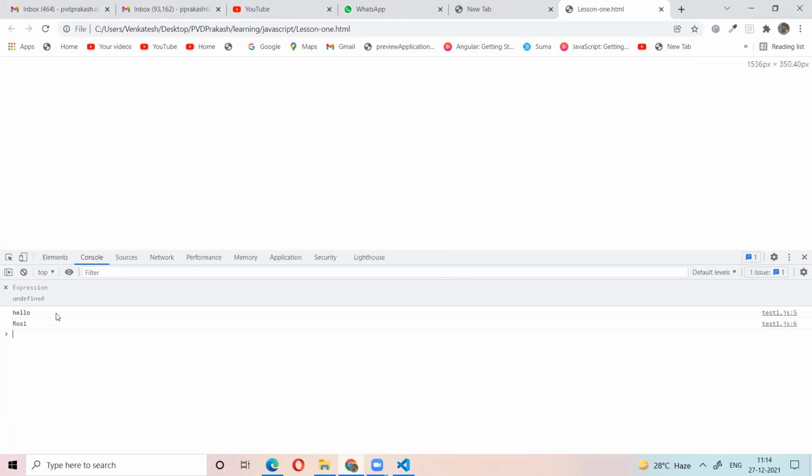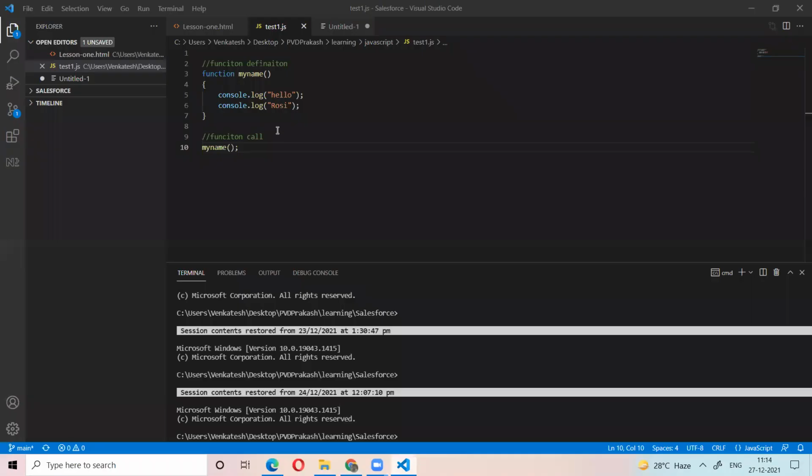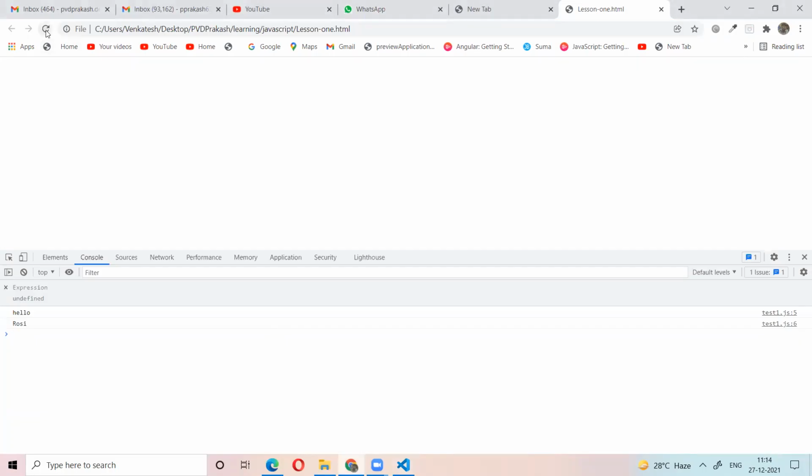See, we get hello Rosie. For example, if you are not calling this, if you do not make the function call, you just define it, what is the output? You just define the function, but you are not calling it, so there is no meaning. That means there is no output. Let's see. Any output?